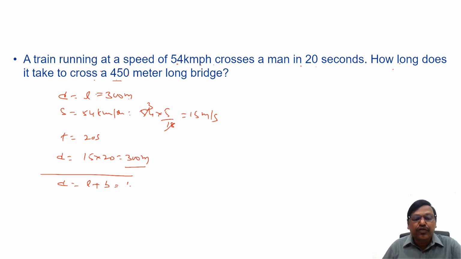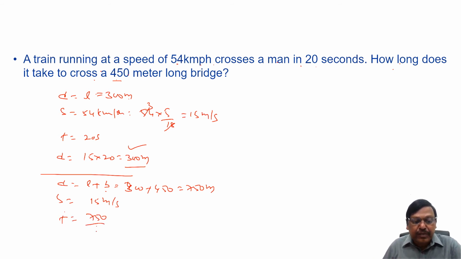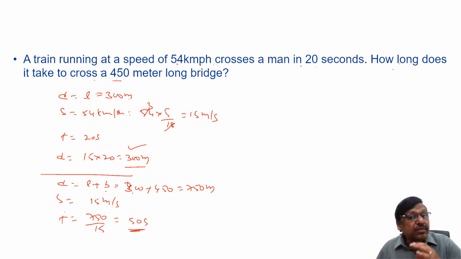Length of the train is 300. Length of the bridge is 450, totally 750 meters, and the speed at which it is traveling is 15 meters per second. You are asked to find the time. Time equals distance by speed, 750 by 15, 50 seconds is the answer. This is the basic method.